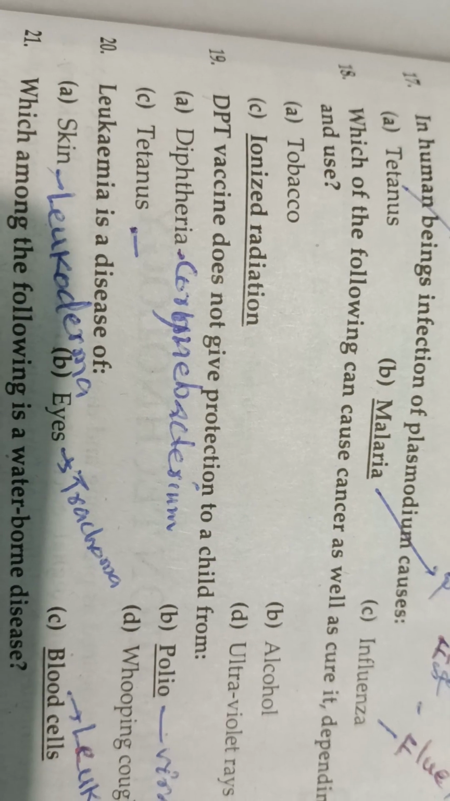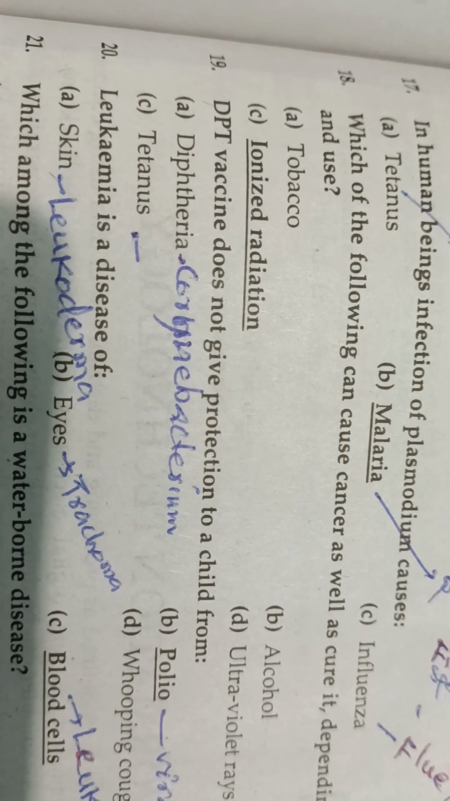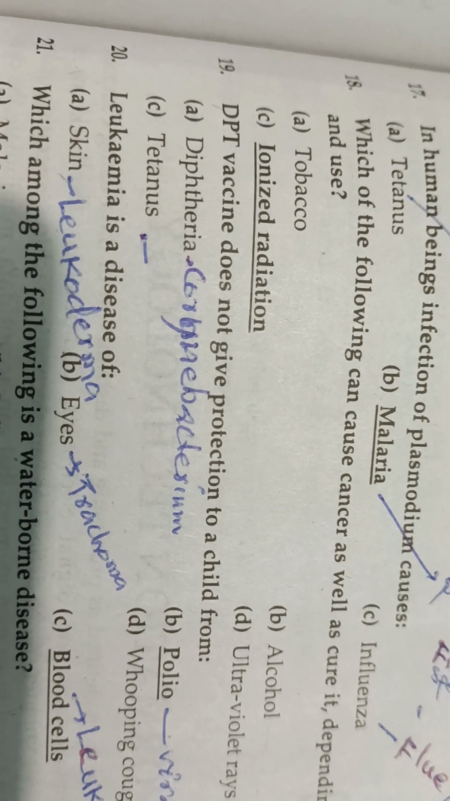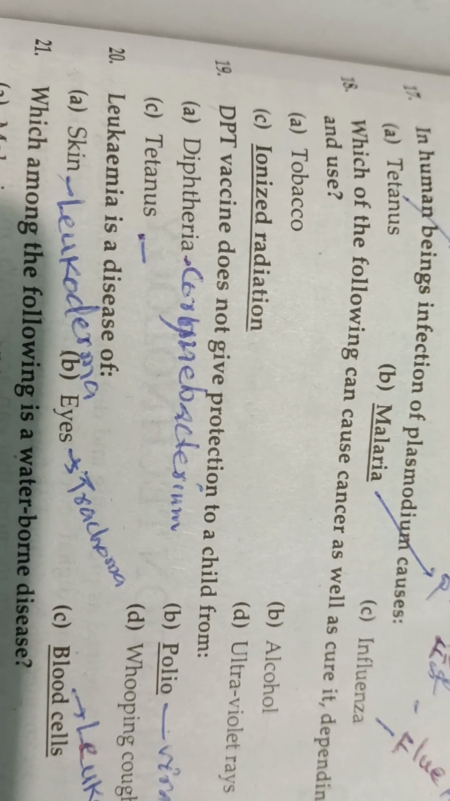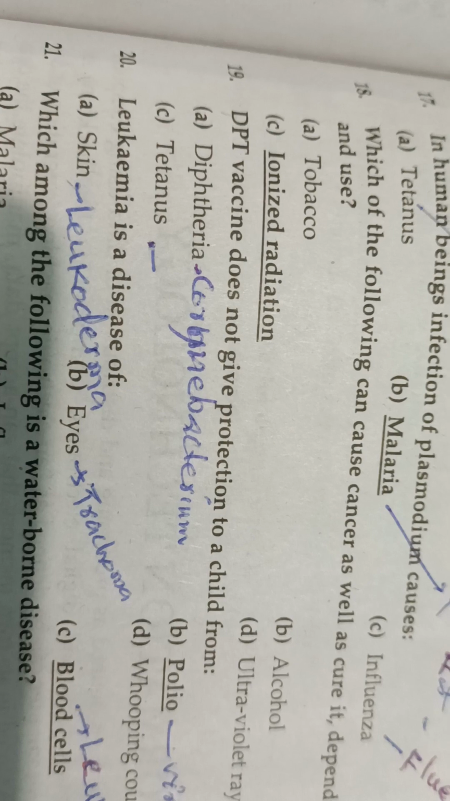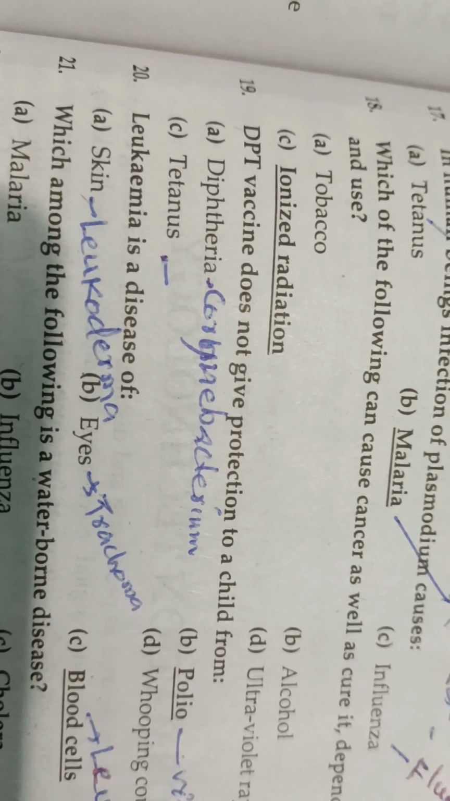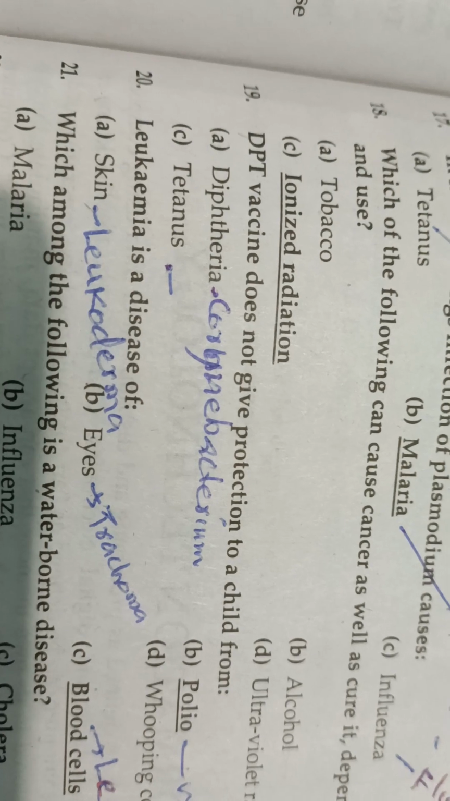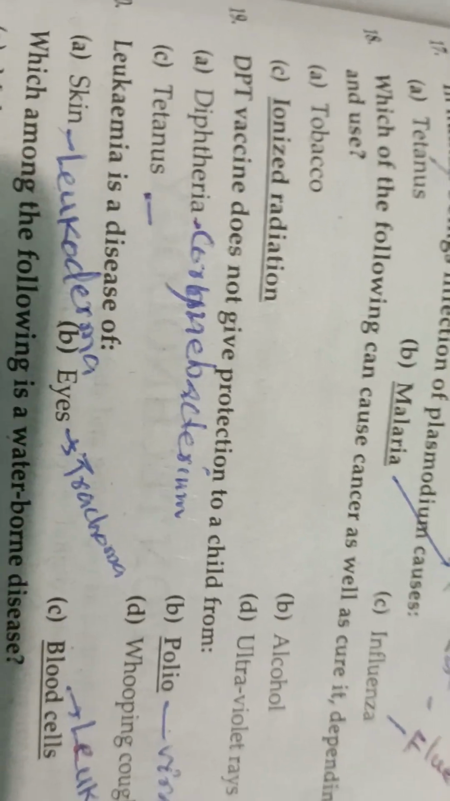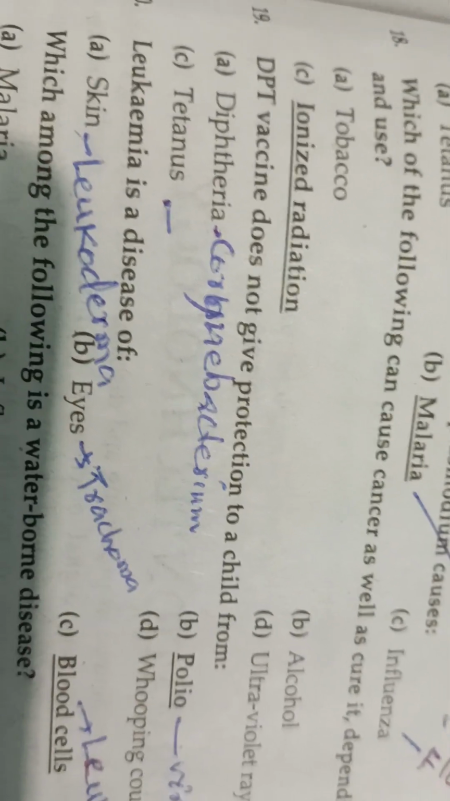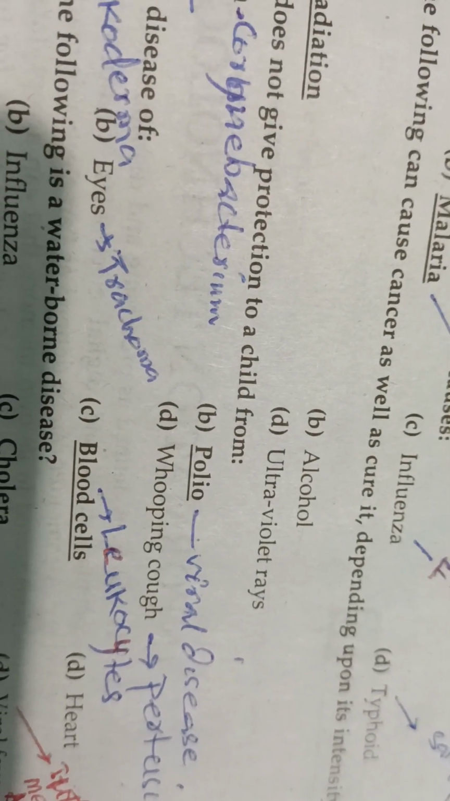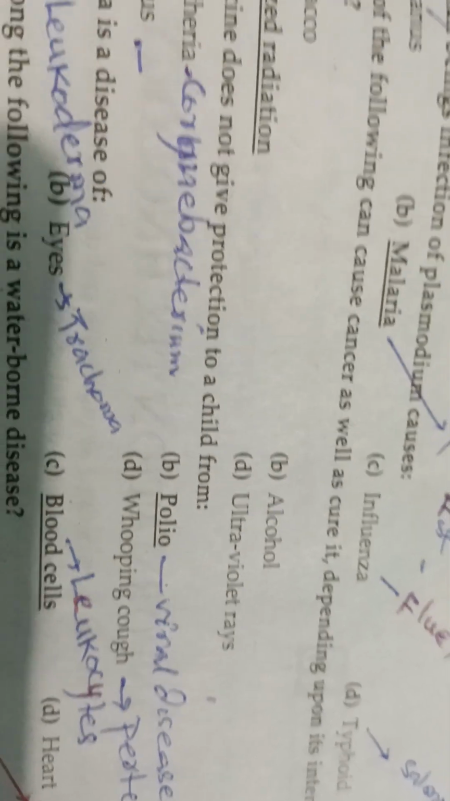So polio is a viral disease. The polio vaccine is the preventive vaccine for polio. Then the DPT is diphtheria, pertussis, and tetanus. Here option D is whooping cough. Whooping cough means pertussis. The second name of whooping cough is pertussis.